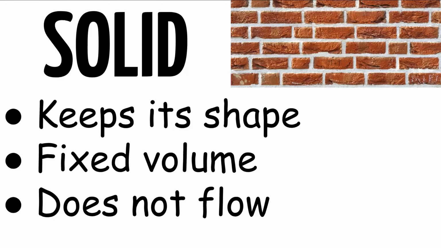So, solid keeps its shape, has a fixed volume, and does not flow. So it keeps its shape, meaning if you hit it with a hammer, it's not going to fall apart, or change its shape. And the fixed volume means that you can't compress it or make it bigger unless you add matter to it. And does not flow means it won't take the shape of the container. So you can't put a brick in a cup and pour it to another cup. It won't take the shape of the cup.